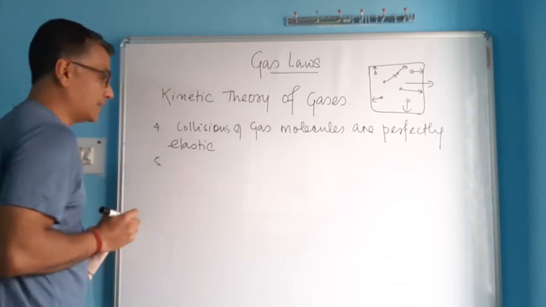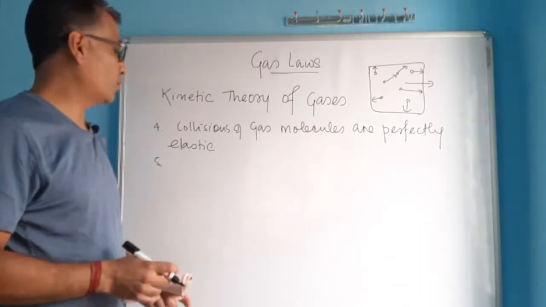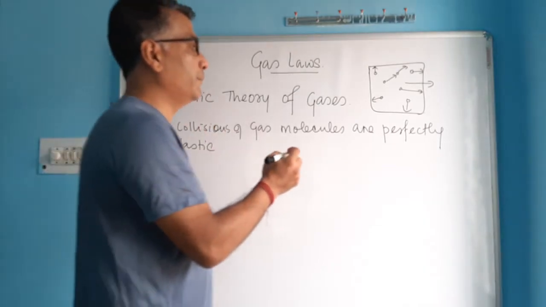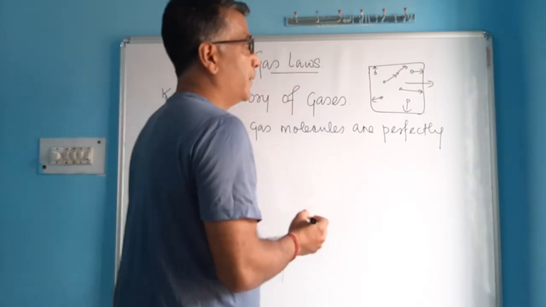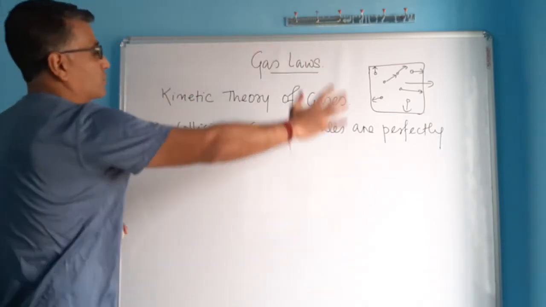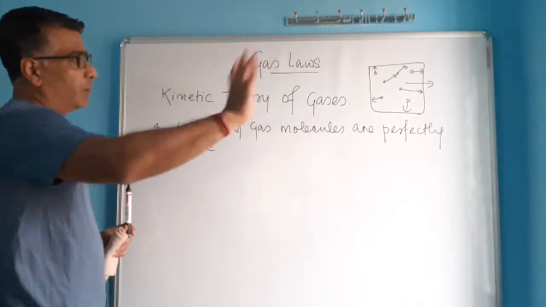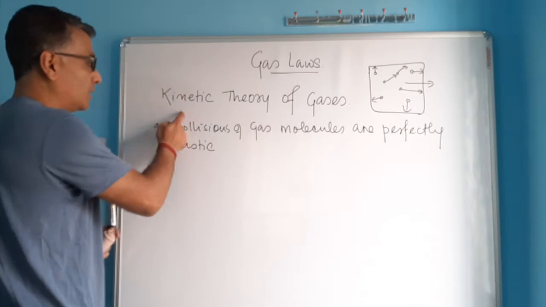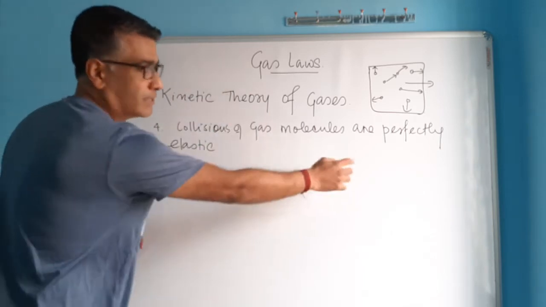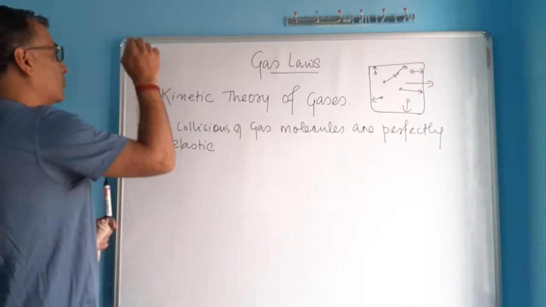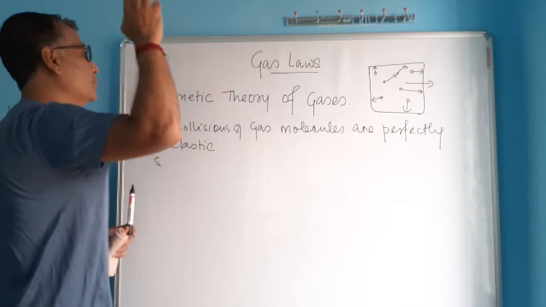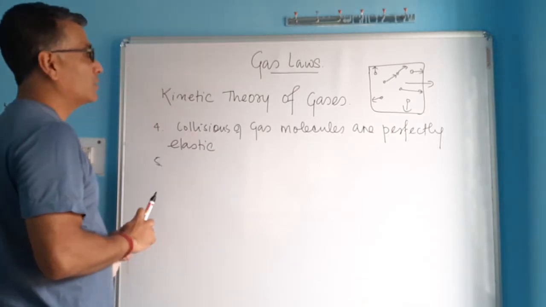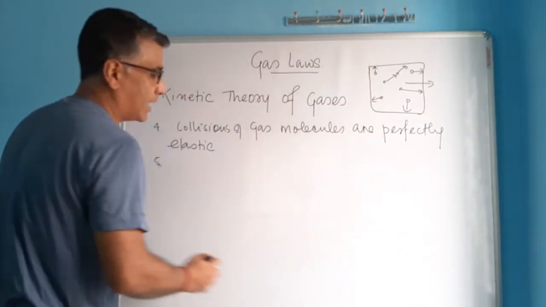Now, the fifth point says, and this is very important, because it explains why gases exert pressure. I think you know what pressure is. Over here on the surface of this board also, whatever gas molecules are there in this room are constantly banging on these surfaces. Everywhere gas molecules are hitting. We can't see that happening, but they are constantly striking here. And when a gas molecule strikes here, they exert force.